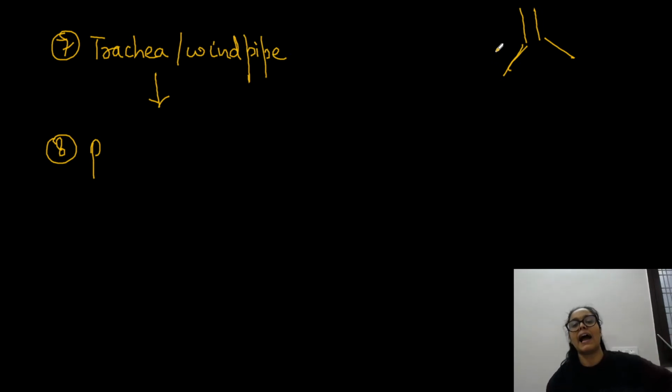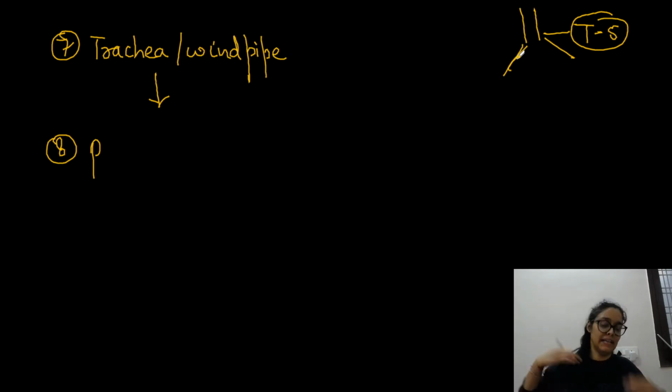Then the trachea is further divided into two branches, one entering the right and another entering the left lung, which are known as the primary bronchi, right? So yes, you can say that this is our vertebrae, at the level of the fifth thoracic vertebra. Where our fifth thoracic vertebra is present, at that level the trachea would be divided, right?